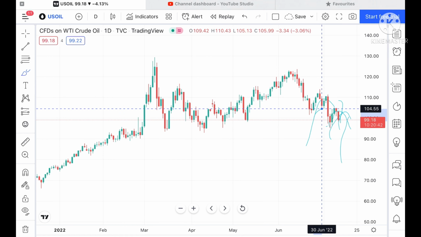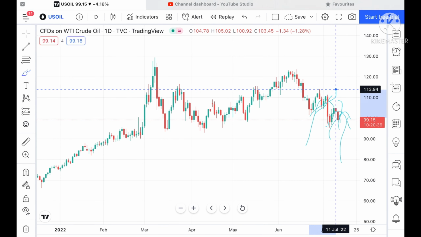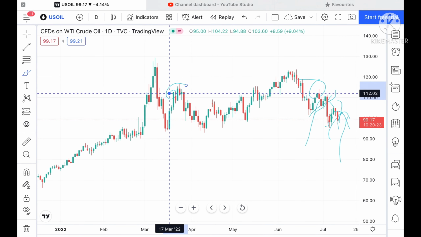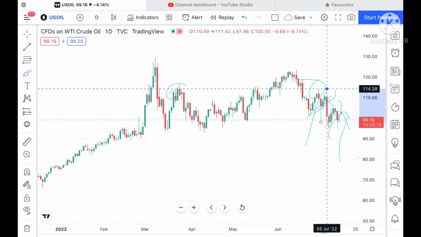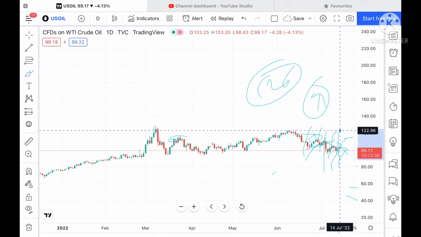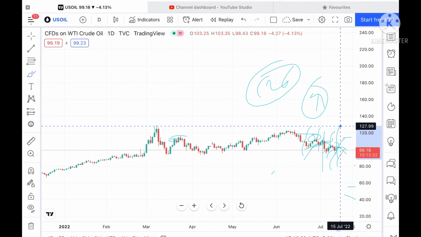Suppose the price goes above that level, then we can see it can touch a level of 111.31, and from there we can see it can go further upside towards a level of 113.94. Okay, and this particular level 114.94 has already been tested here twice, so probability is high. We can see it can go further upside, and if the price sustains above that level, then it can go to a level of 112.96, and from there we can see it can touch a level of 127.99.